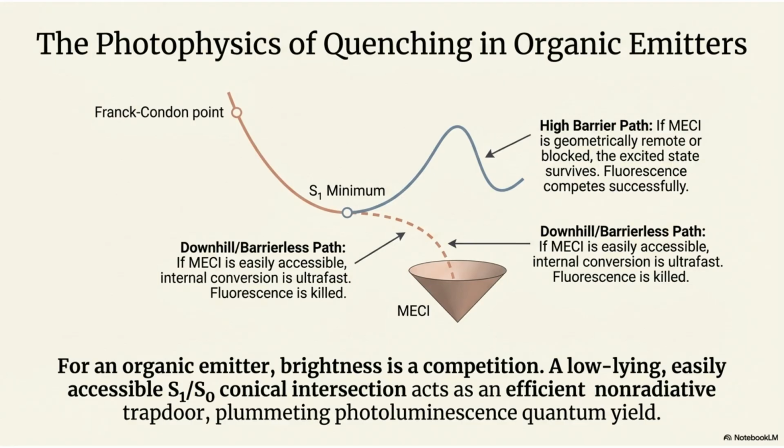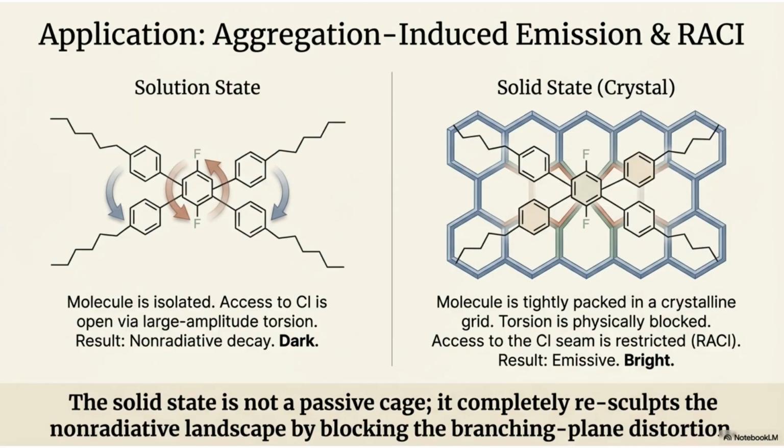In organic emitters, brightness is a competition. A low-lying, easily accessible conical intersection, the minimum energy conical intersection, MECI, acts as an efficient non-radiative trapdoor, leading to ultra-fast internal conversion and quenching the fluorescence.